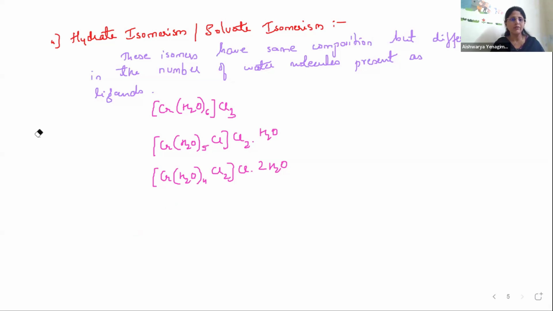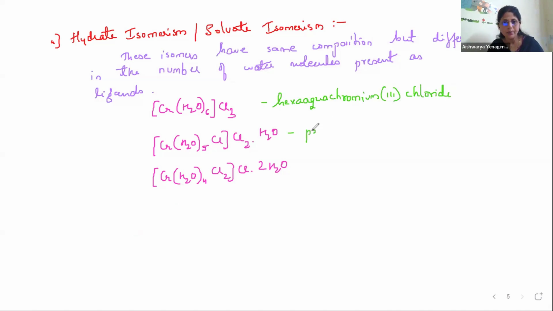So if you write the names for these compounds, can you tell me the names? This compound, the name will be hexaaquachromium(III) chloride. Tell me the name for this.